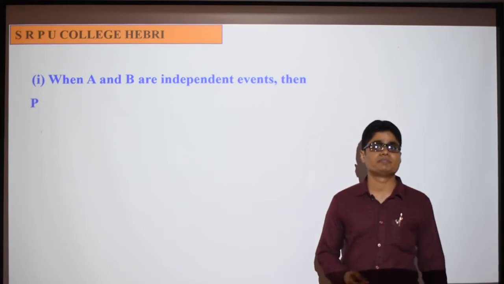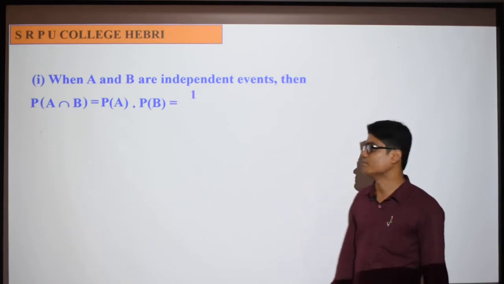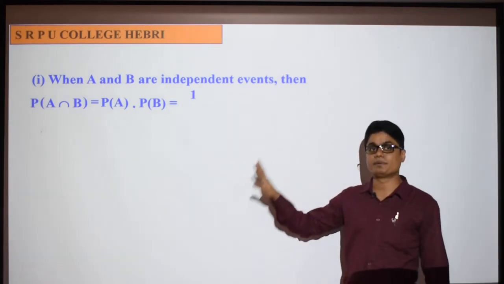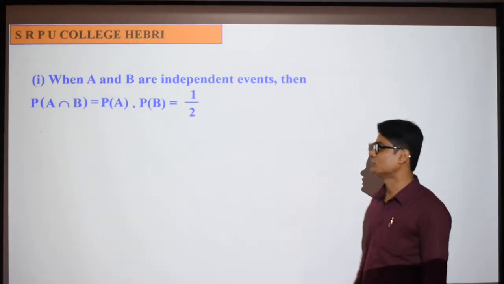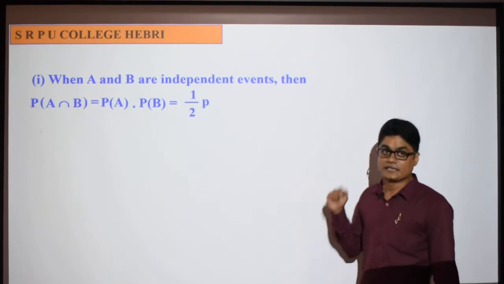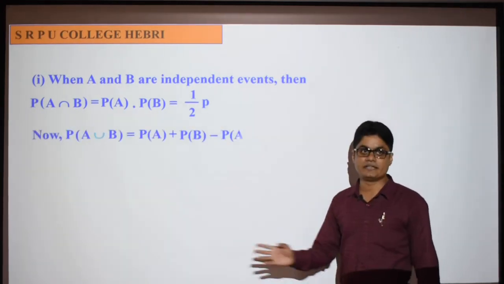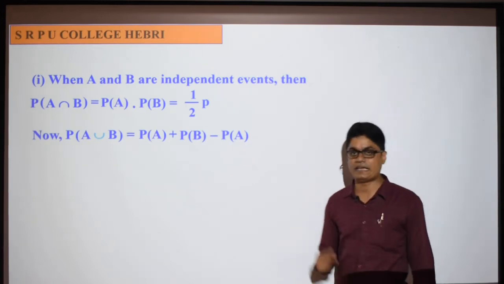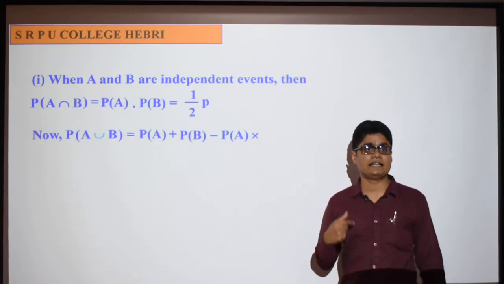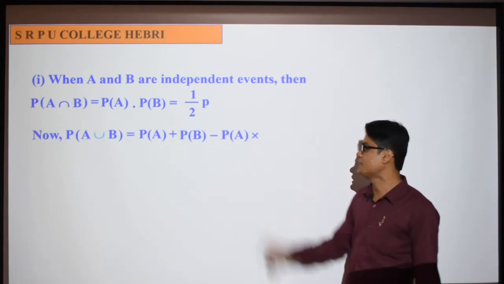So next, when two events are independent, what do you mean by independent events? Probability of A intersection B is probability of A into probability of B. You studied this this year itself. Probability of A intersection B we don't know here, but probability of A is known, and probability of B is the unknown, that is P, and that unknown you have to find out using the condition of probability of A union B. Now, probability of A union B means what? We already used this in the previous slide, that is P of A plus P of B minus P of A intersection B. Now here, what is the condition? That A and B are independent. If A and B are independent, what does P of A intersection B become? Probability of A into probability of B.